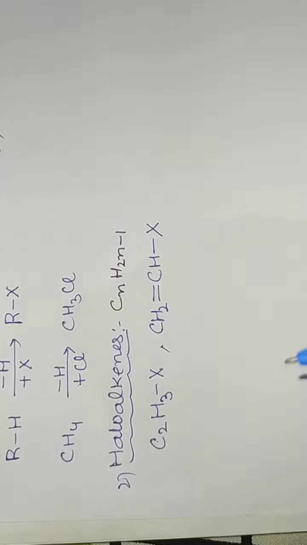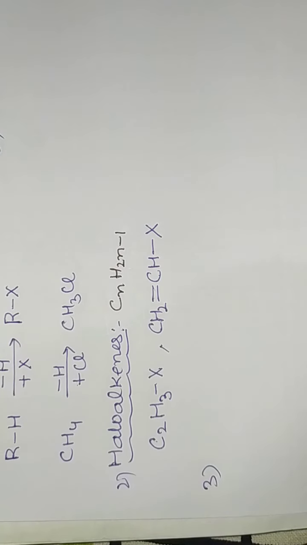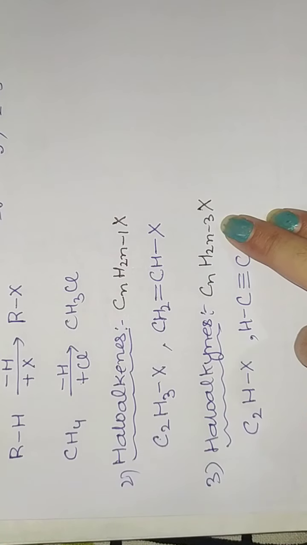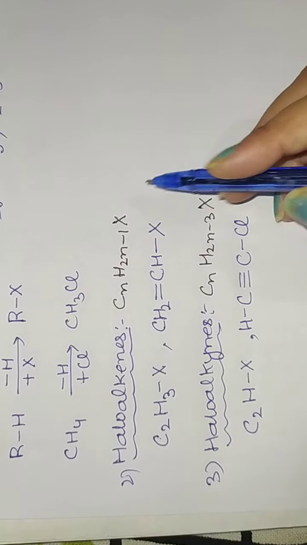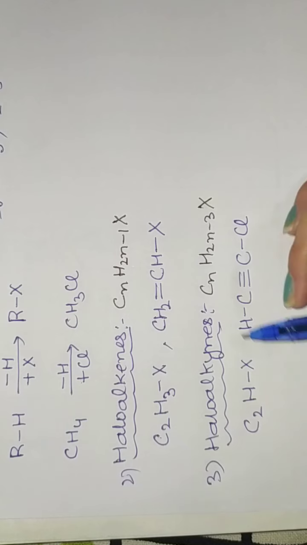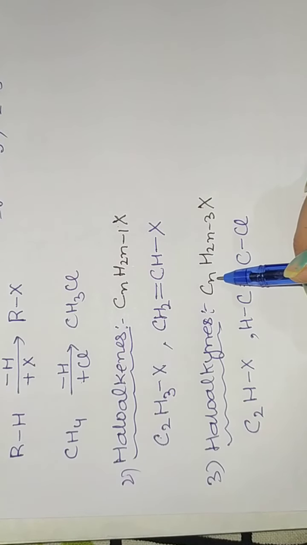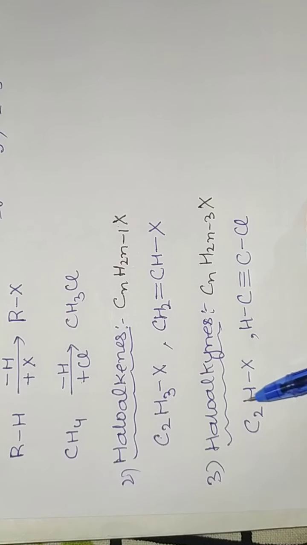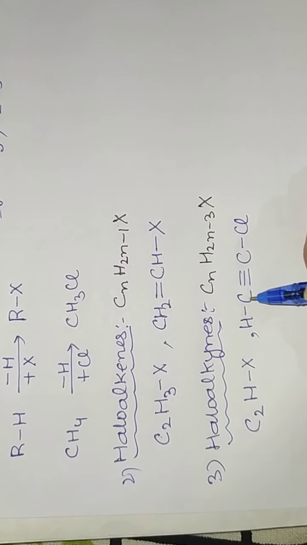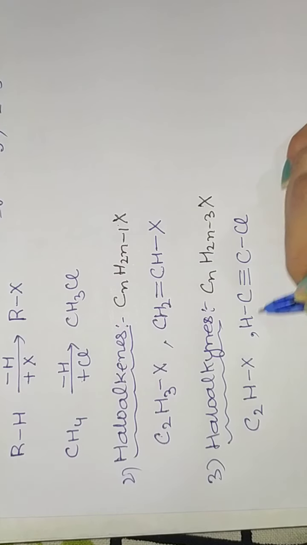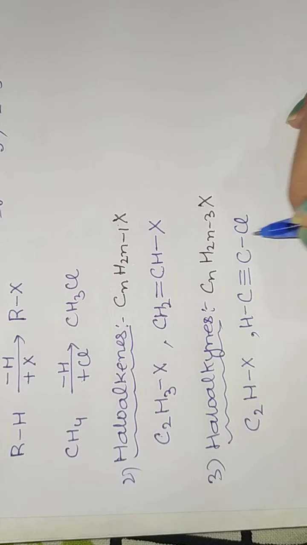Next, the third one is haloalkyne. In this the general formula is CnH2n minus 3 X. Here X is also included. So in this case, if I put 2, I have C2, 1 H and X. After opening it, how can we write the structural formula? CH triple bond C with Cl.